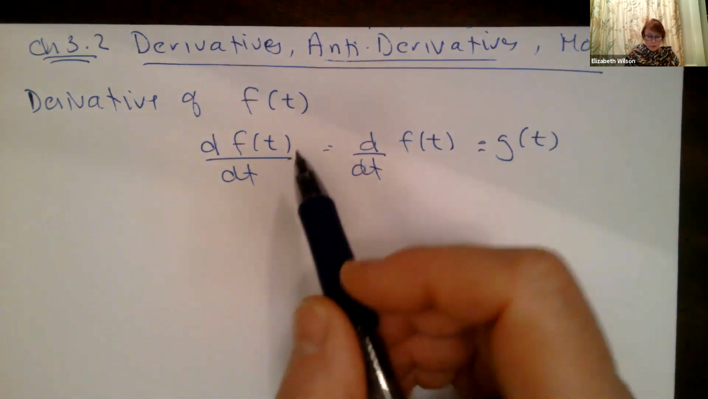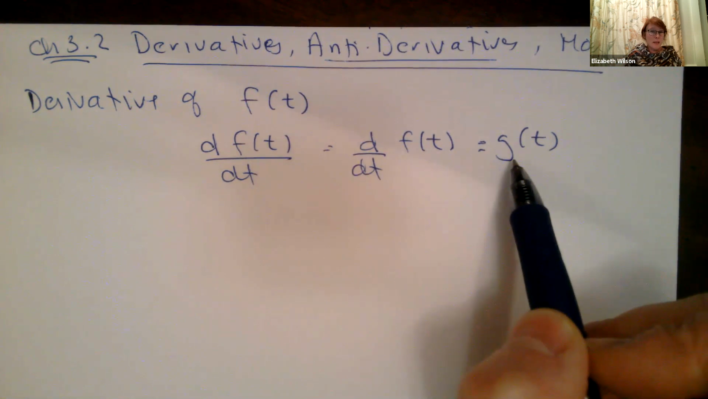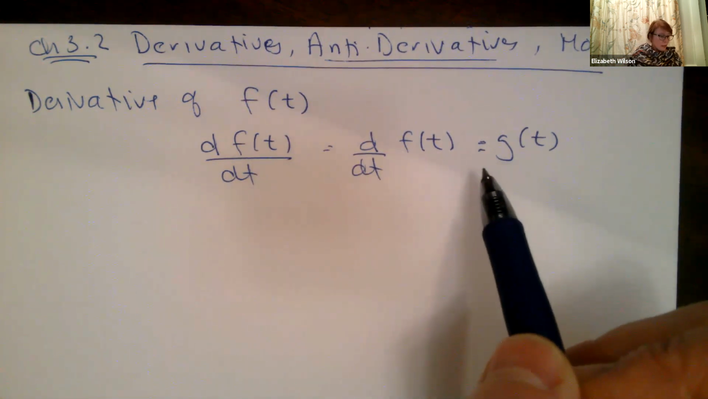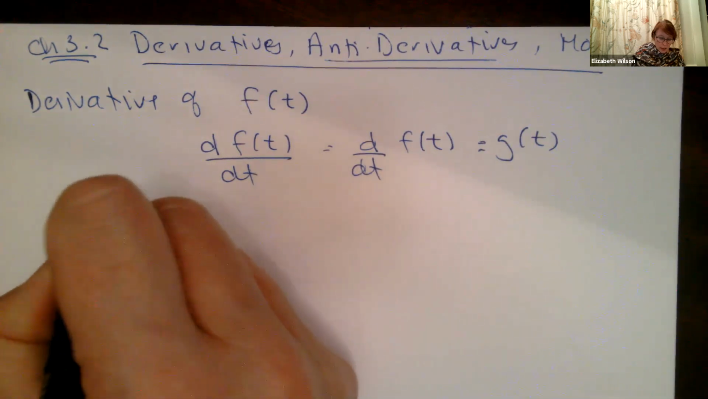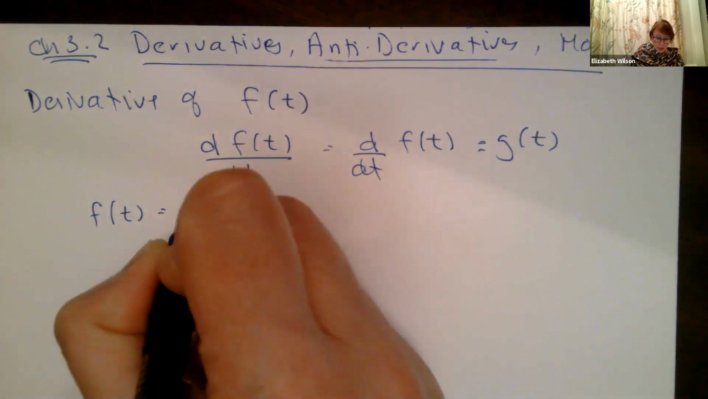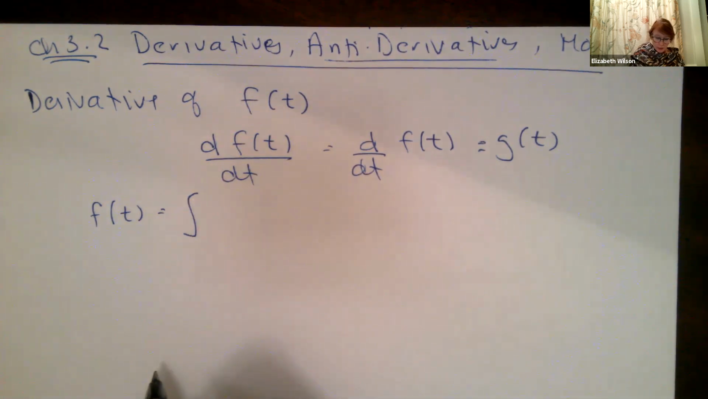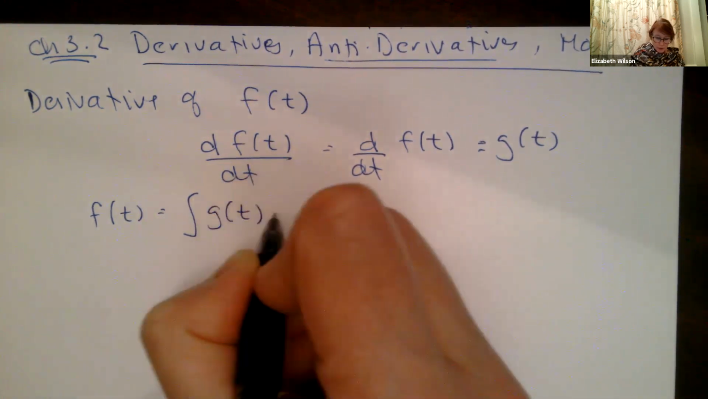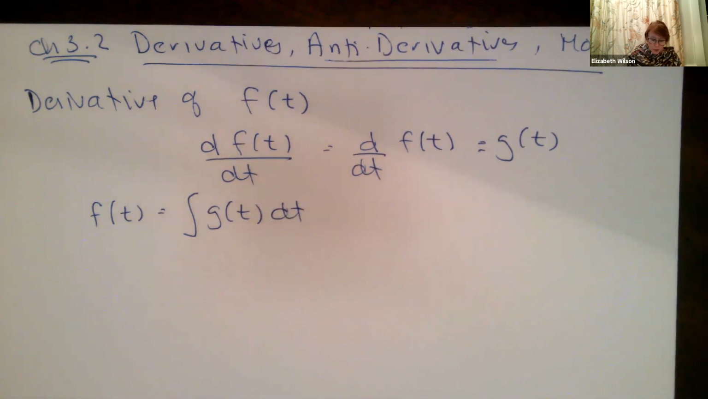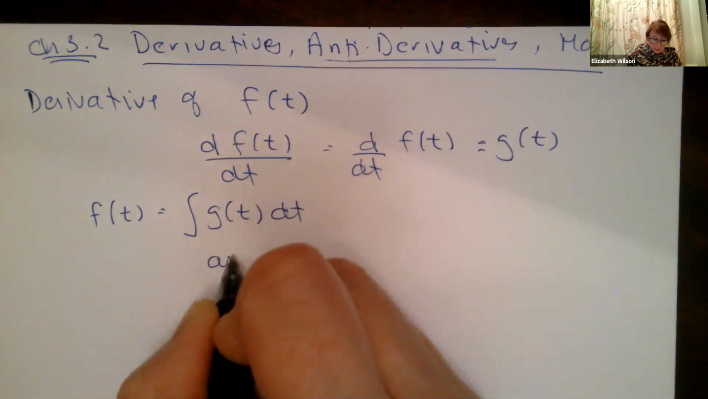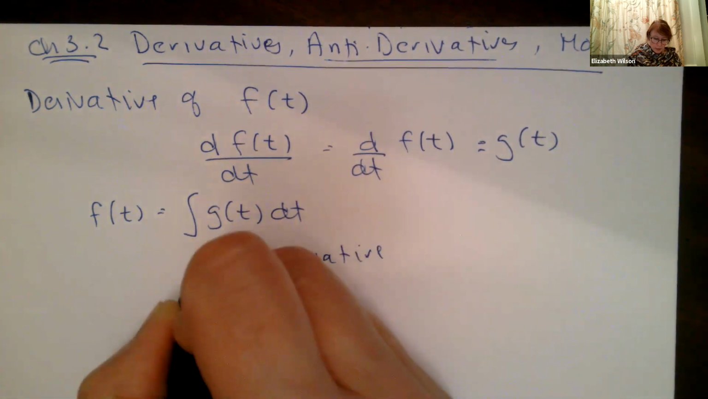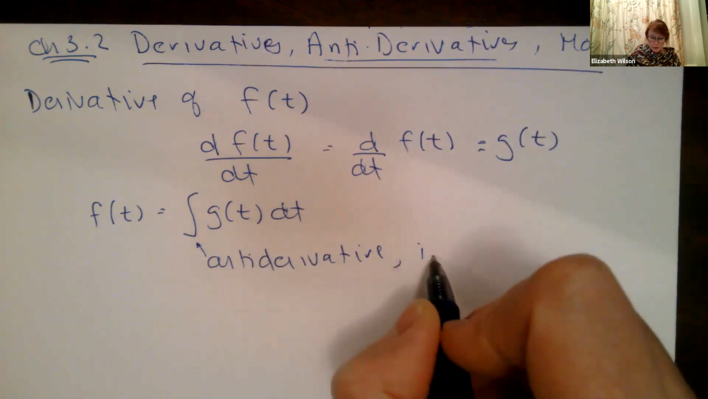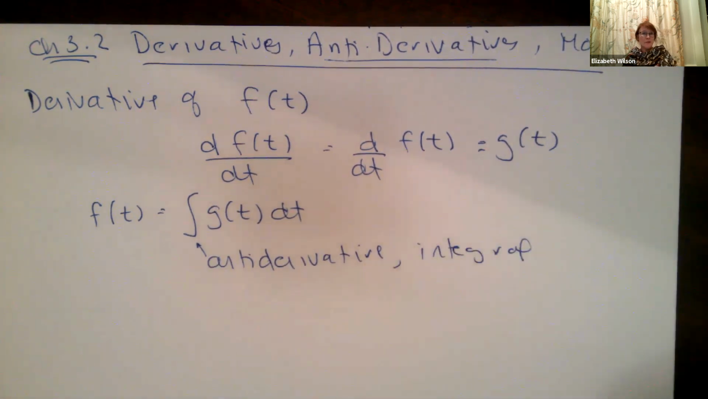Okay, so I have a function f of t. I take its derivative, and I'm going to make that derivative equal to g of t. That means what I can now do is this. I can say my function f of t is equal to the integral, or the antiderivative, of its derivative, right? So this is the antiderivative. This here is also called an integral. Doing integration is the process of finding the antiderivative.